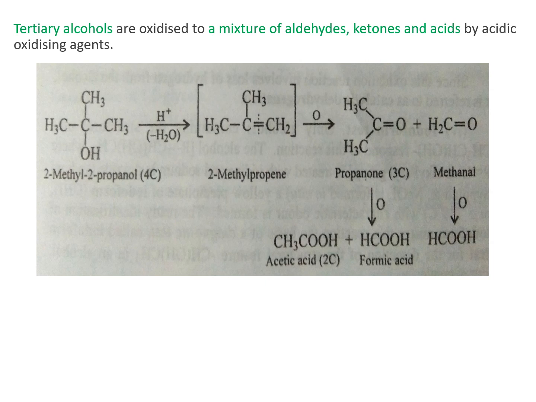It's an intermediate, and this alkene on further oxidation will give a ketone and an aldehyde as the product. That is propanone and methanal. These ketones and aldehydes on further oxidation will give carboxylic acid. That is, propanone will be oxidized to acetic acid and formic acid, and methanal is oxidized to formic acid.